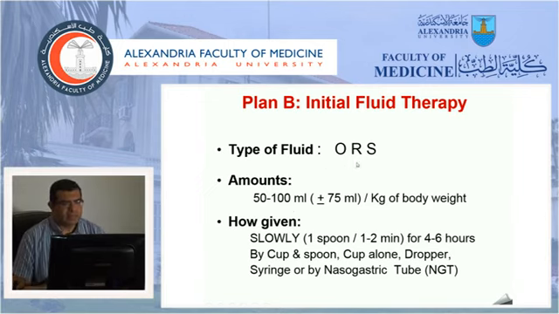Plan B will take ORS. The amount is about 75 ml/kg, as we said before. It's given very slowly by spoon or dropper every 1 to 2 minutes over 4 to 6 hours. This can be given by cup, or cup with spoon, or dropper, or syringe, or by NG tube. If the child can't tolerate oral intake and has more frequent vomiting, you will ask the mother to decrease the rate of intake, or you can insert a nasogastric tube and give the ORS slowly by infusion to prevent vomiting.